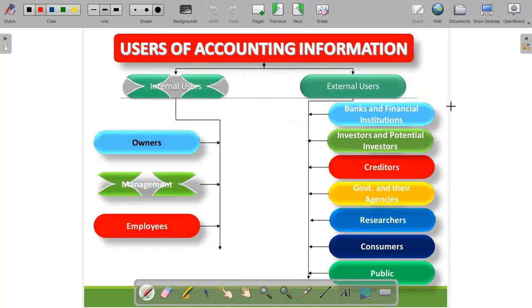Now, accounting information has two kinds of users: internal users, who are an internal part of the organization, and external users, who are not. Here we can see the internal users: owners, management, and employees. They are the internal users of accounting information. And the external users: banks, financial institutions, investors, creditors, government, researchers, consumers, and the public. These are the external users. They are not part of the organization.